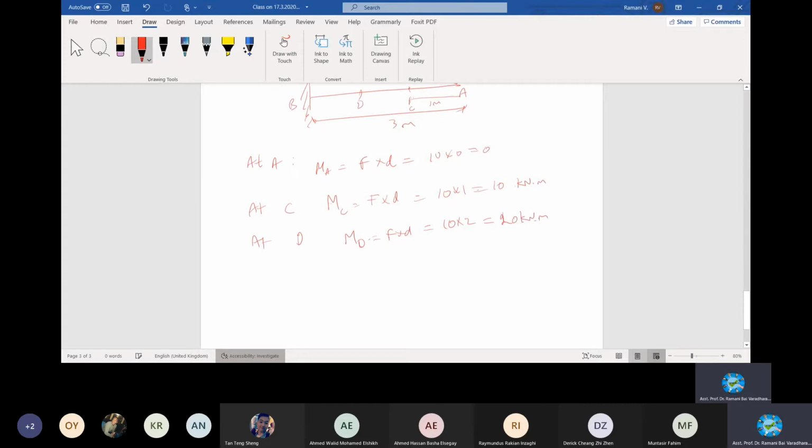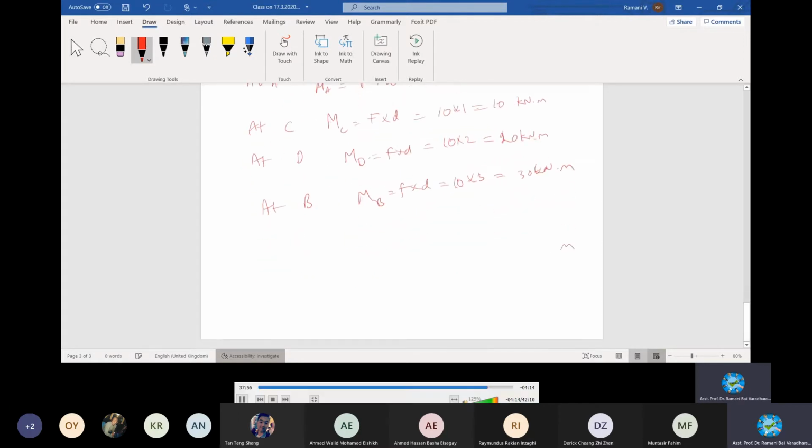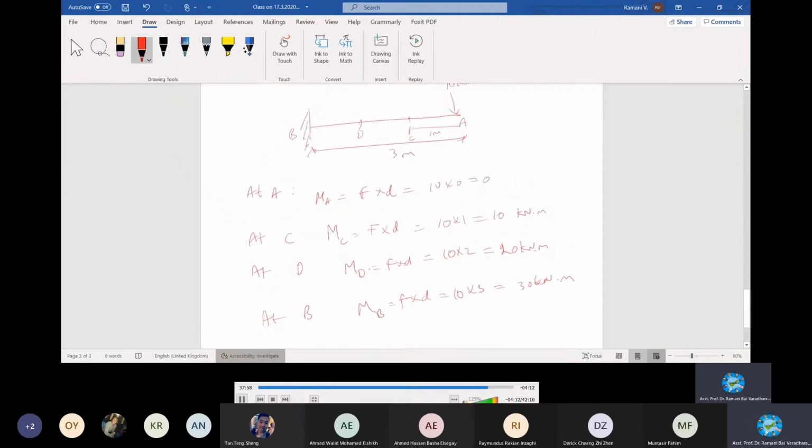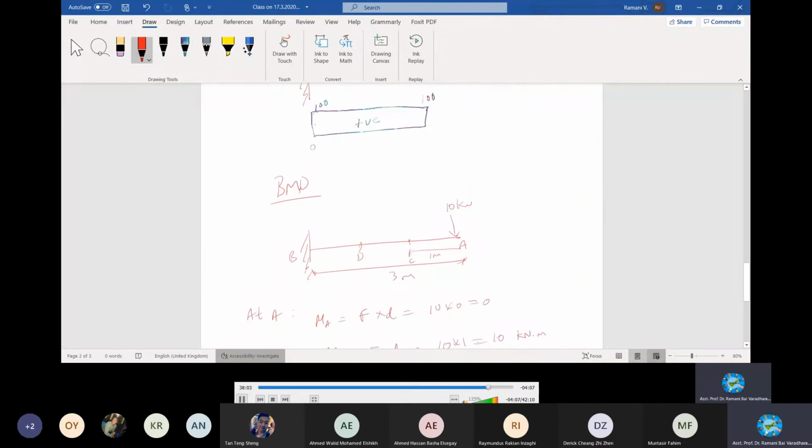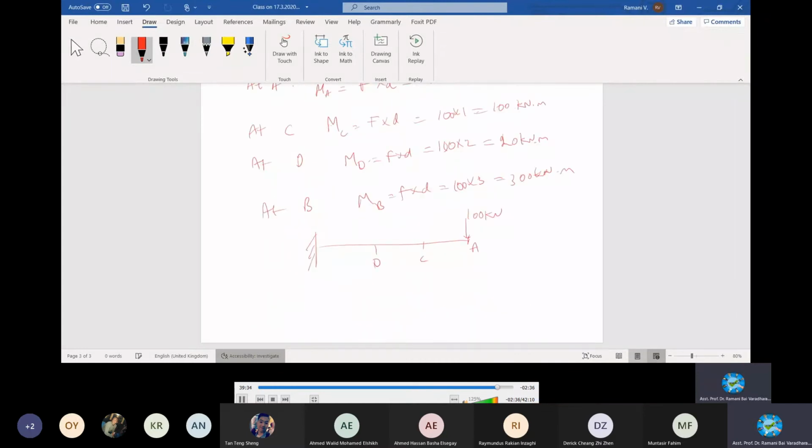And then moving on, at B it will again be F into D, 3, right? 10 times 3, it will be 30 kilonewton meter. Correct? I just put D here, each at 1 meter, and the total is 3 meter, and this B is here.